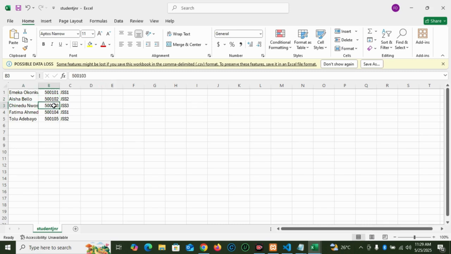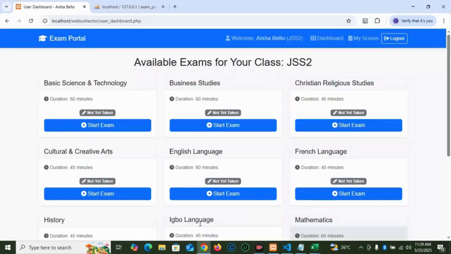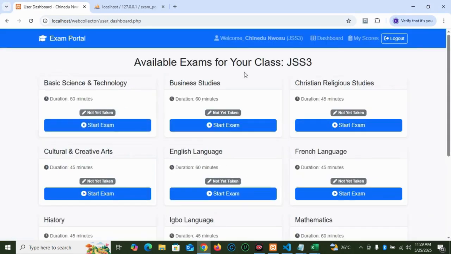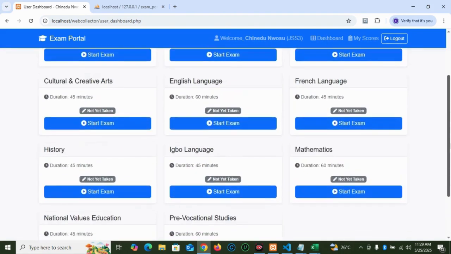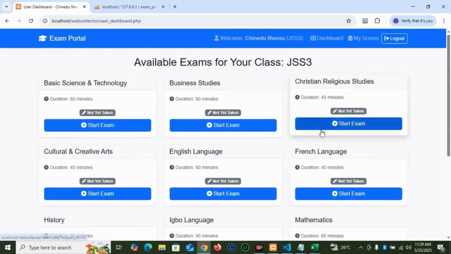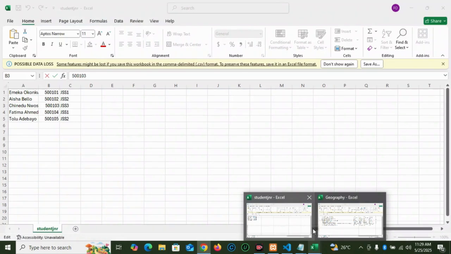Let me use this ID. Then if I want to log in, let me log out and log in with this other student's details. Let's see what is in there. Wonderful. You can see this is Chinedu Nwosu, for that student to take the exams. Very intuitive.